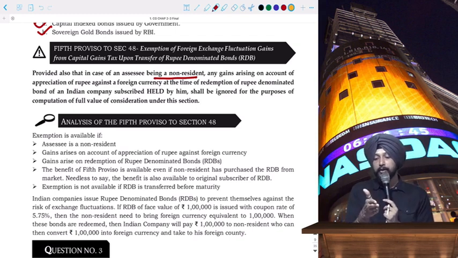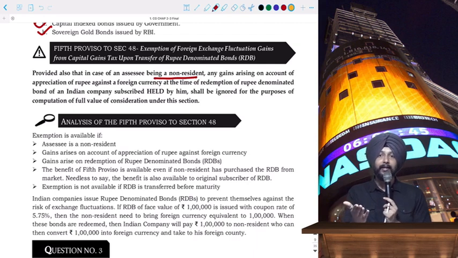That is what is written in the fifth proviso. If on the rupee denominated bonds, interest is paid to the US investor, then that interest obviously will be taxable. But if the investor is getting any benefit because of appreciation of the rupee, then it will not attract taxes. But if there is depreciation of the rupee, then the US investor will stand to suffer loss on account of such depreciation.